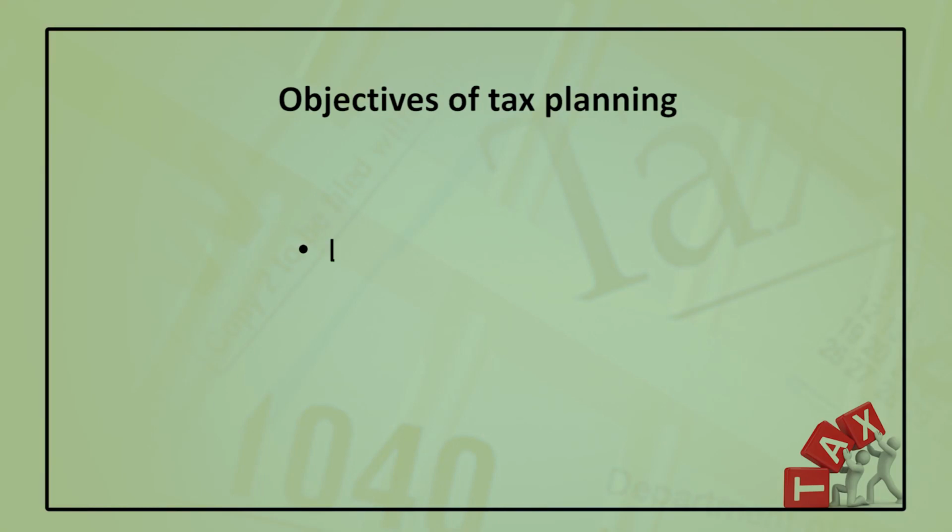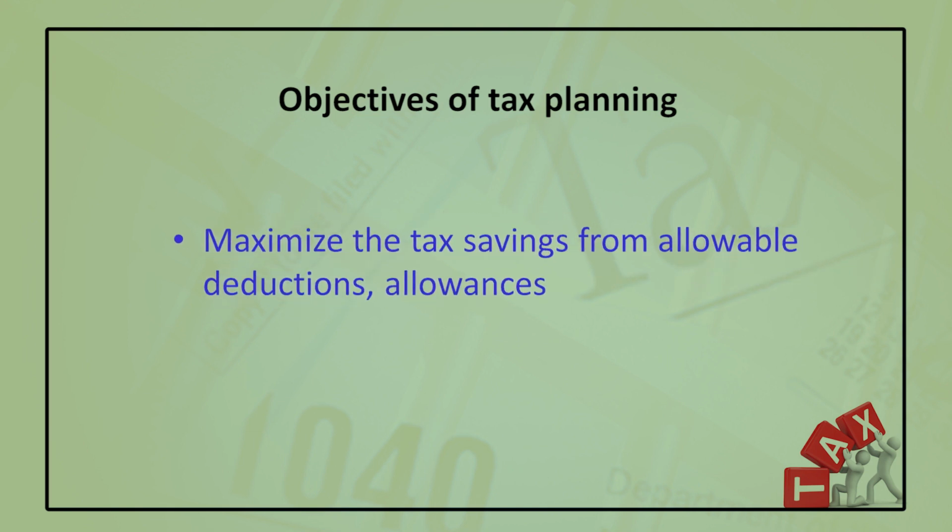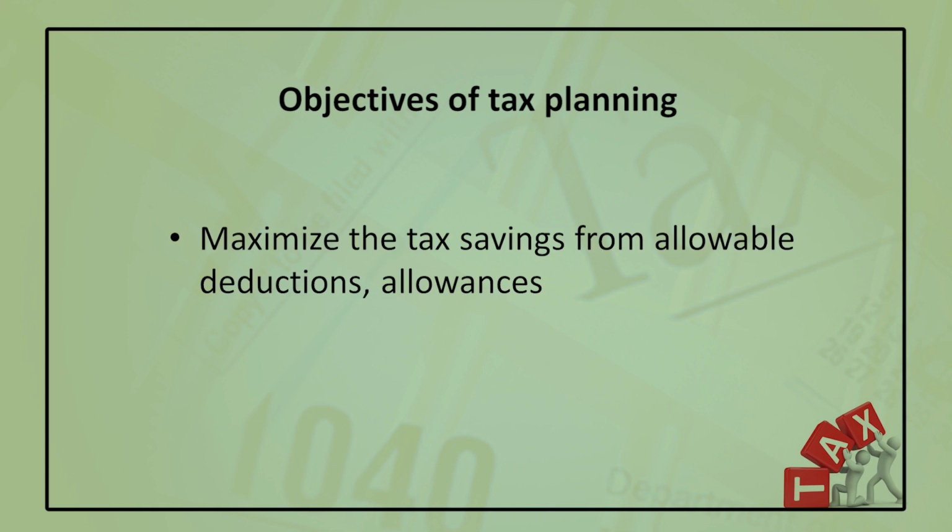The objectives we may summarize as lowering the tax liability. This is the main objective of our tax planning, because every assessee tries to get the maximum benefit from his income. So, the first objective is to lower the tax liability. If we are able to lower the tax liability, we can maximize our tax savings from the allowable deductions and allowances which have been provided by the Act.